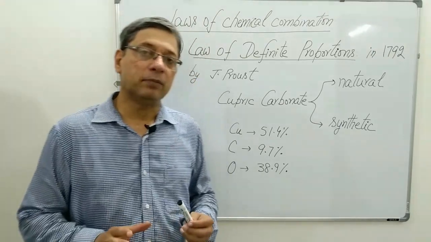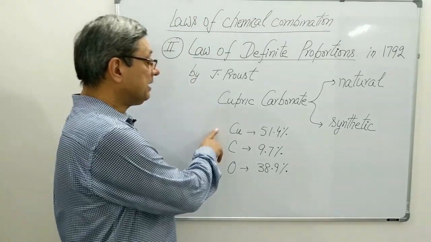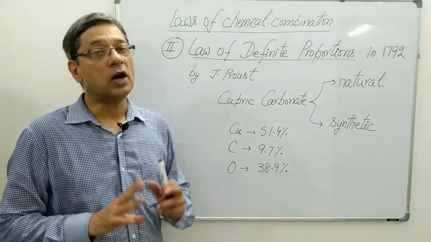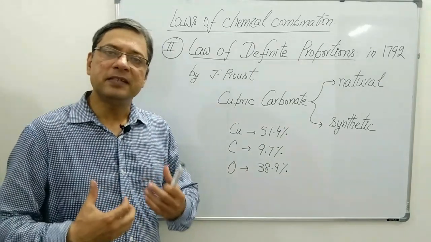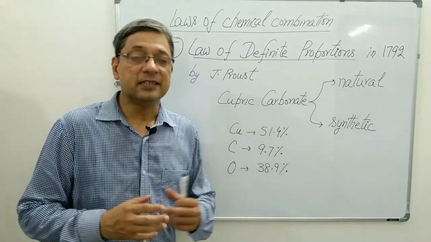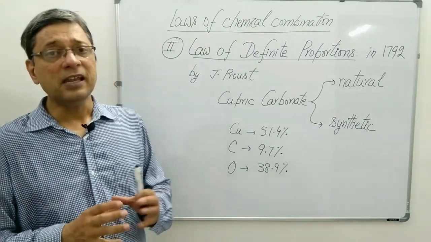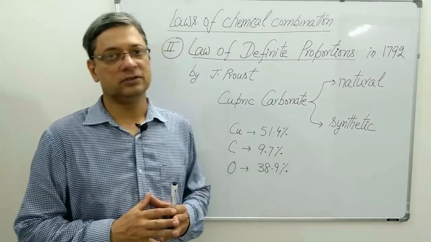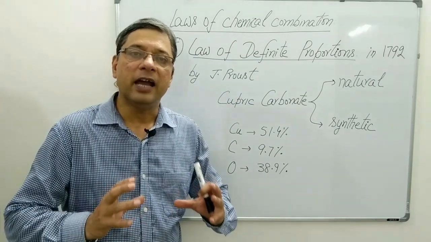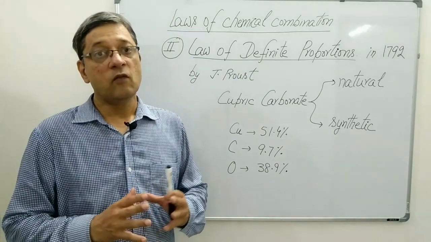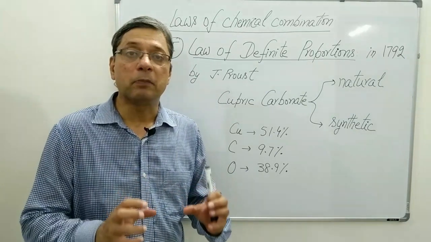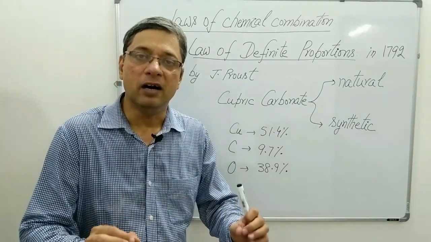In both these samples, he found that this percentage of the elements was same. On the basis of this observation, J. Proust stated that in a given compound, there are similar elements which combine in definite proportions by mass.